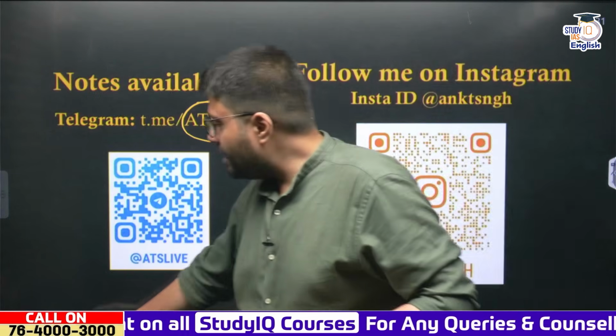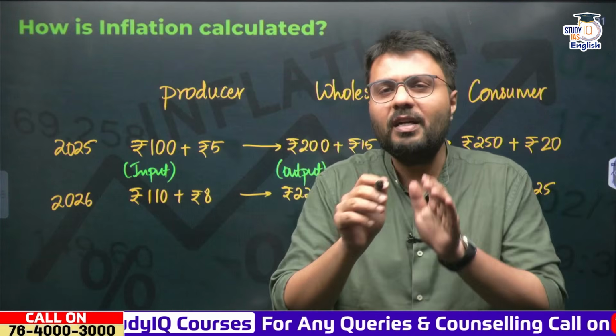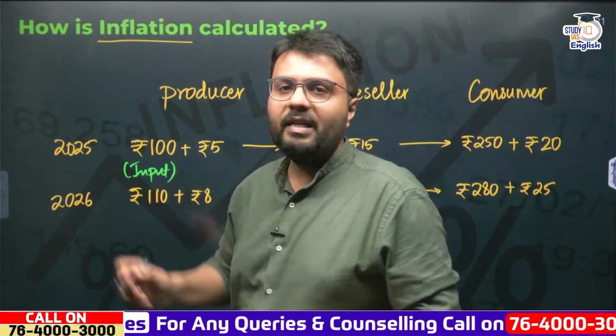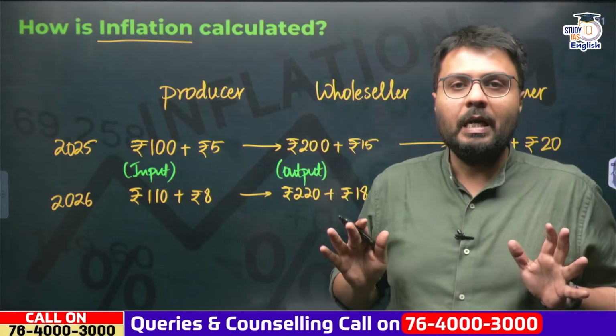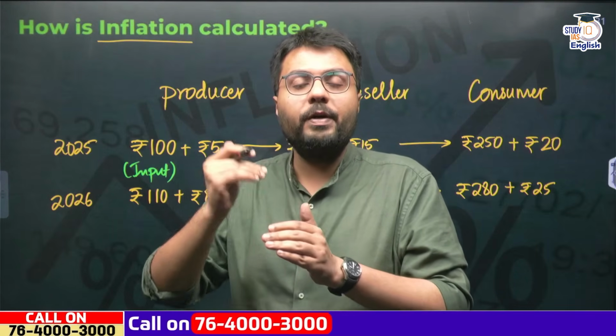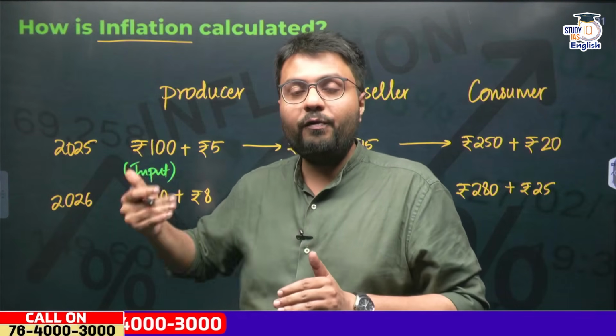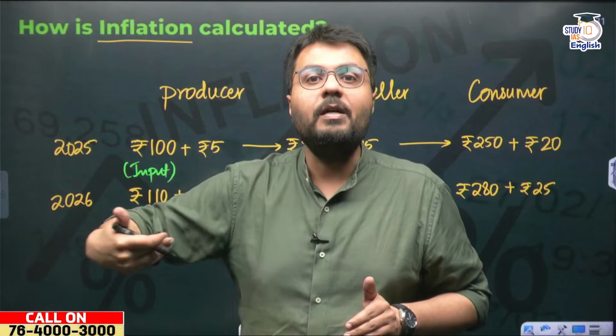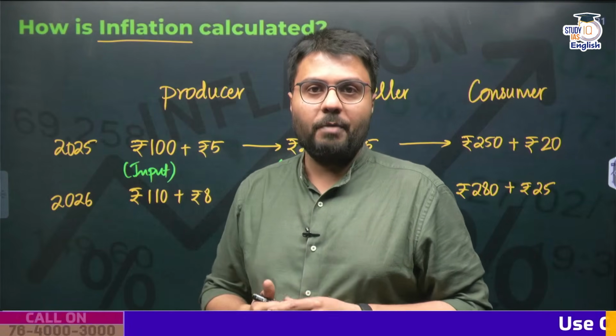Now let us start our today's discussion by first understanding how do we calculate inflation in India. Calculation of inflation in India depends upon the perspective of many different entities engaged in a supply chain of manufacturing a product.